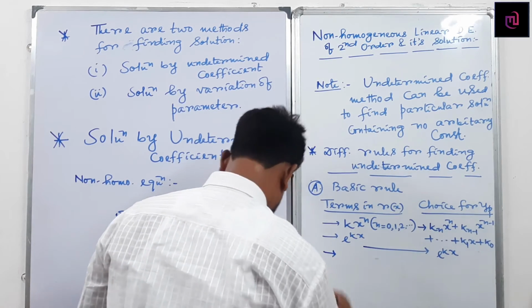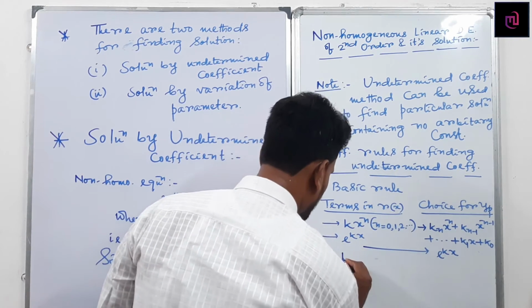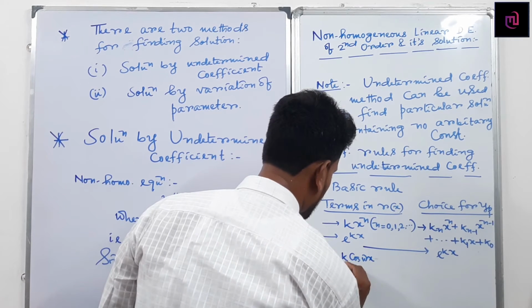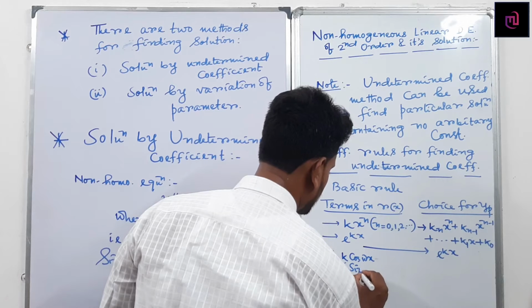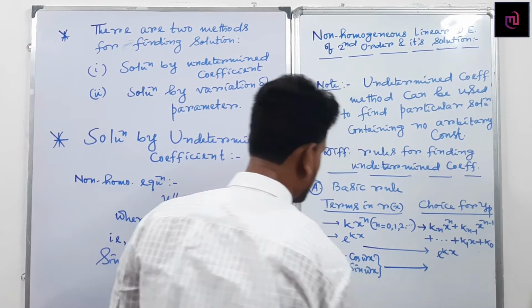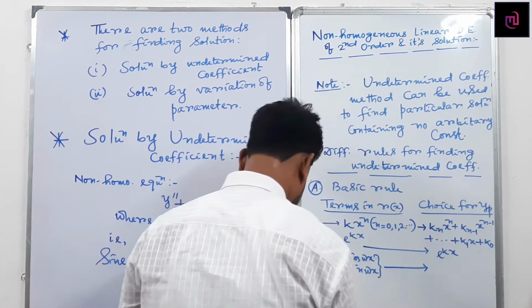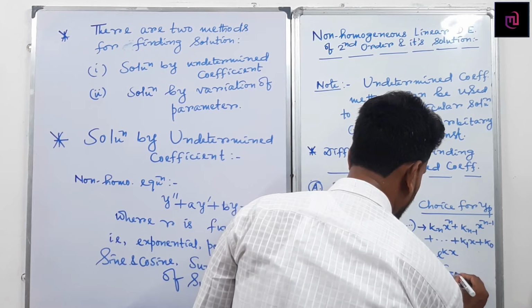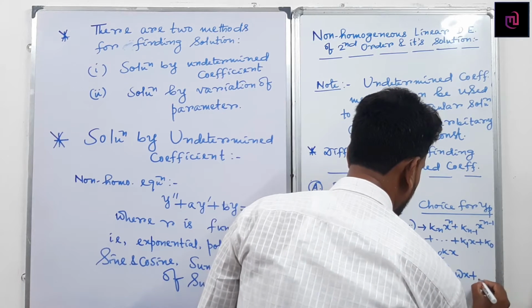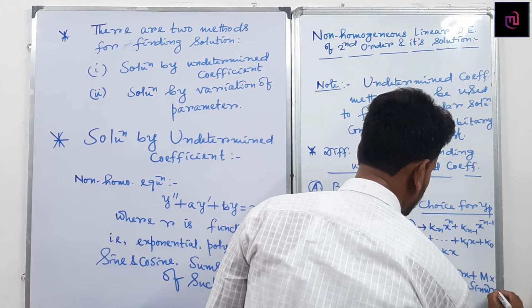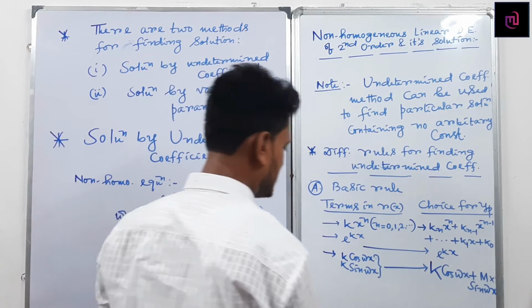Again, if I get k cos omega x or k sin omega x, then it becomes k cos omega x plus m sin omega x.